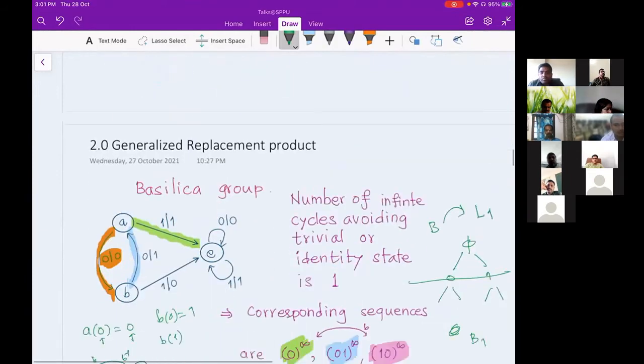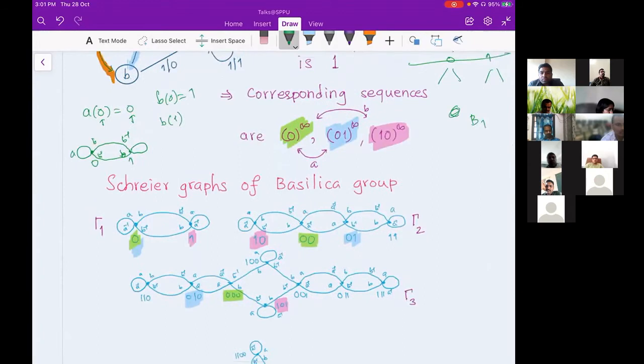Here, what we are doing, the idea is same actually. I wish to replace each vertex of the first graph by a copy of the second graph, but I'm not taking a graph as it is. Instead, I'm taking a particular subgraph of the second graph, and I'm calling that subgraph a tile graph. The vertex set of my subgraph and the vertex set of the original graph are same. So the number of vertices are same. Only difference is in the edge set.